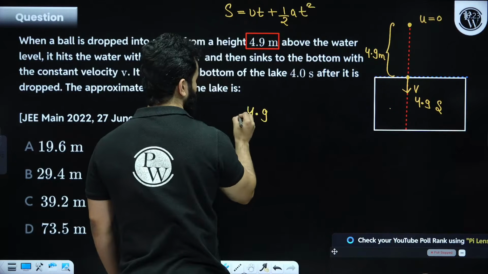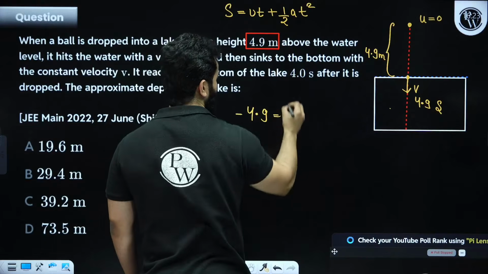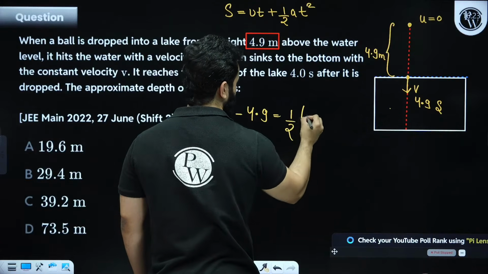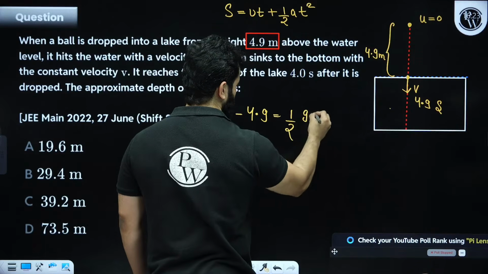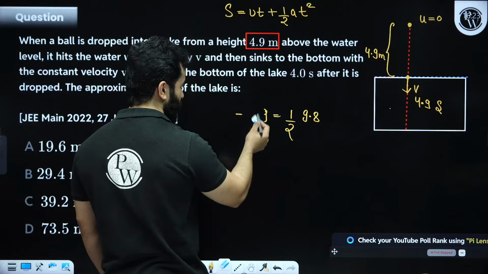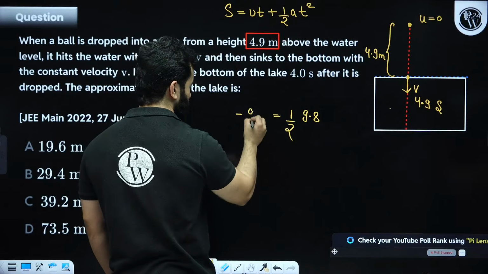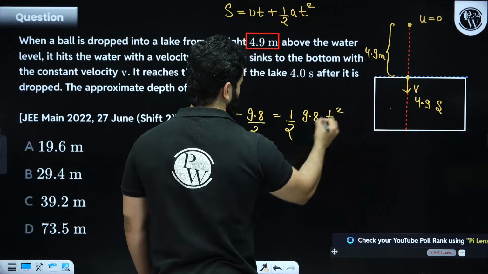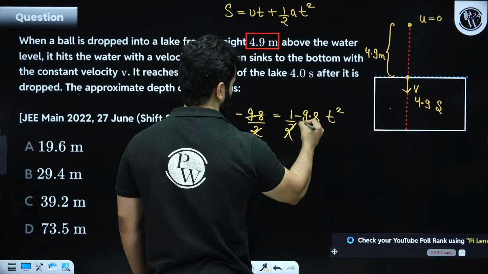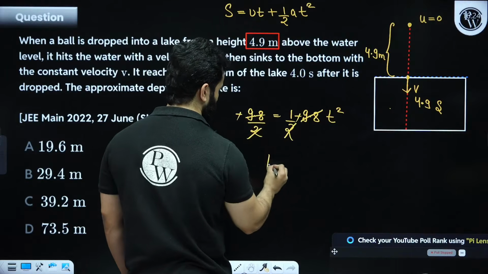So 4.9 meter is equal to initial velocity is 0, plus half, acceleration as 9.8. And by the way, this 4.9 is nothing but 9.8 divided by 2, into t square. t will be 1.